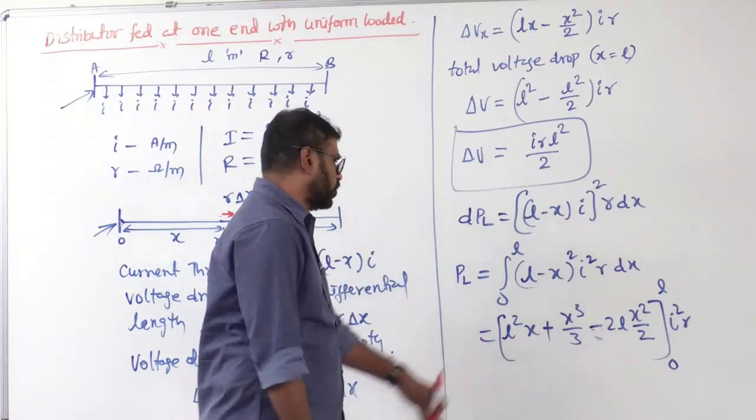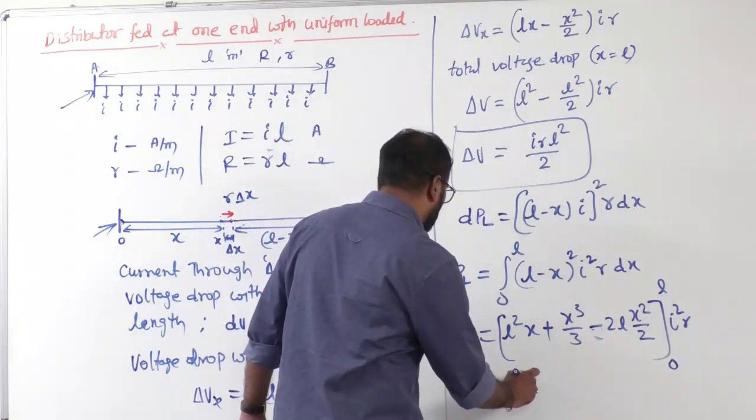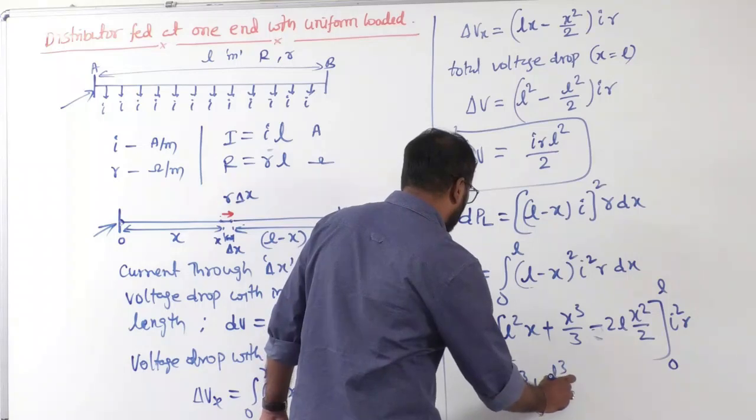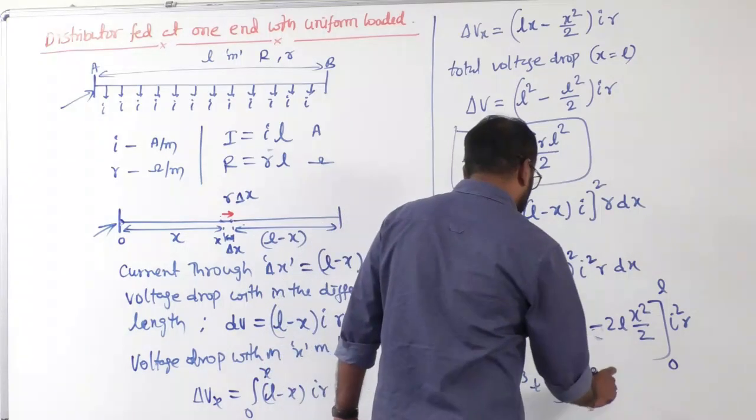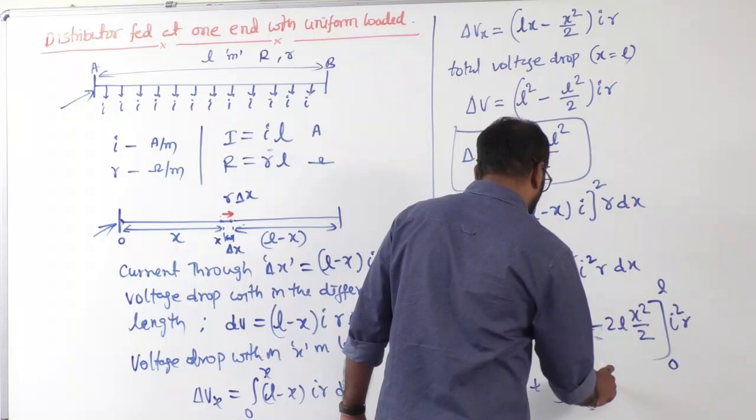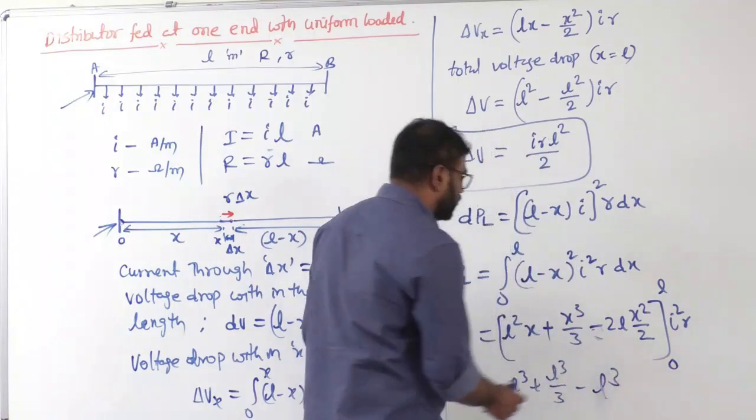You need to substitute x equal to L. That means what I get here? L cube plus L cube by 3 minus, the 2 gets cancelled. Again, what I get now? L cube. Why? The 2 gets cancelled.